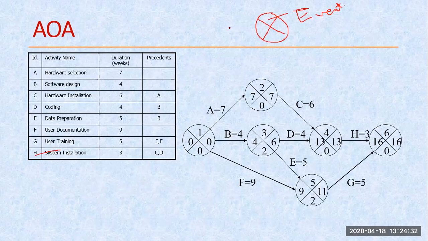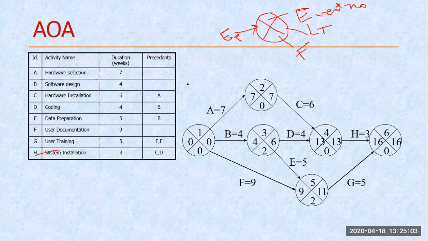Here we are representing the earliest time, here we are representing the latest time, and here we are representing the float, the same float. So instead of calculating too many values, here we are only calculating 3 values for this particular one.